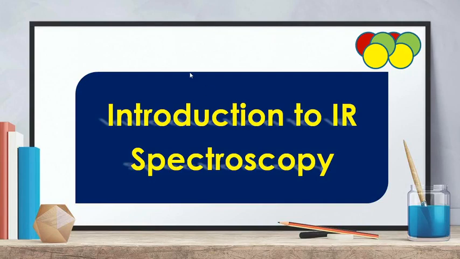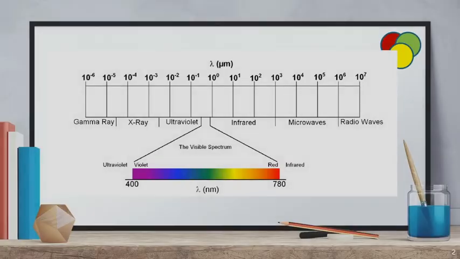Welcome to the class. Today's class is about IR spectroscopy, which is the introduction part. Introduction to IR spectroscopy, infrared spectroscopy. See here I am giving the electromagnetic spectrum, which is starting from gamma ray and ending at radio waves.